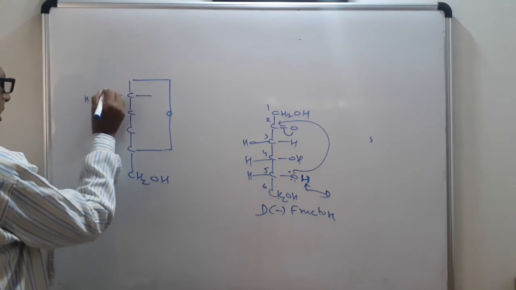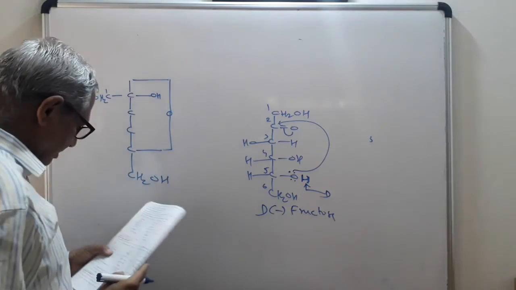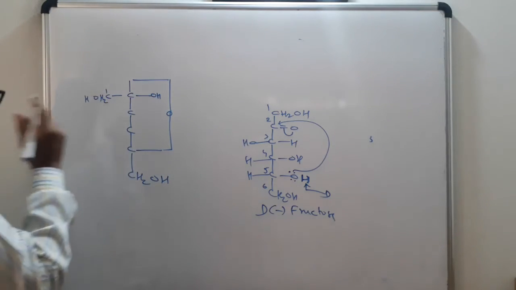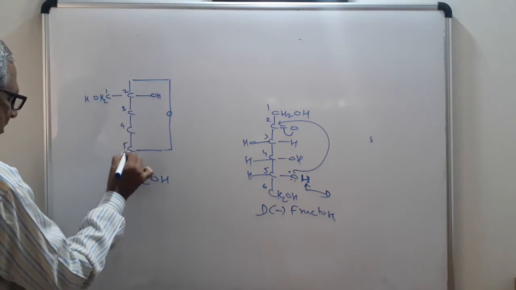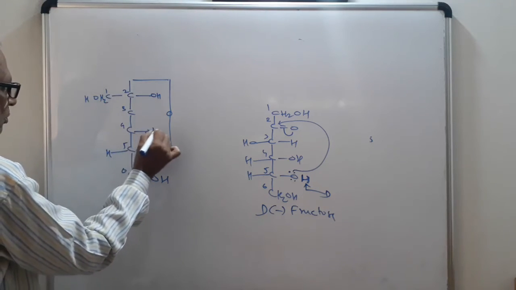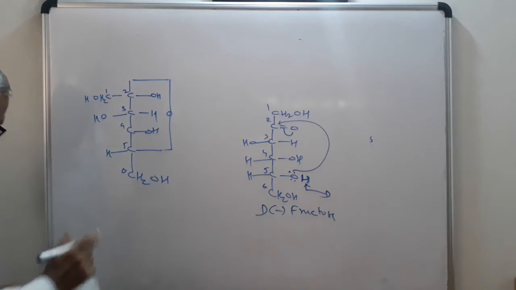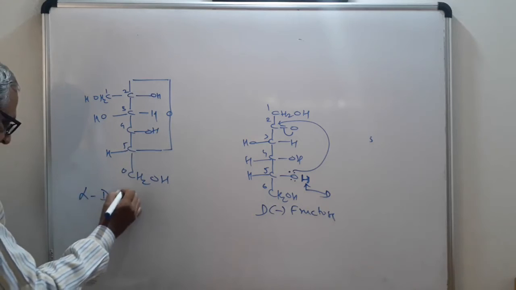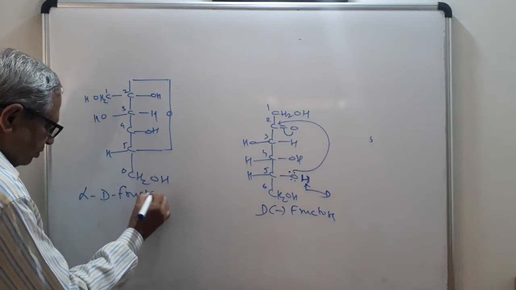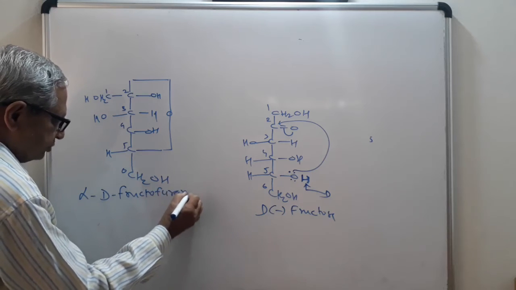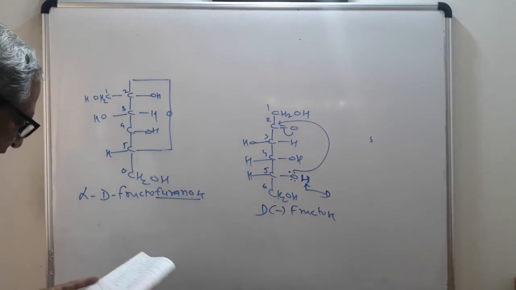CH2OH, this is your carbon number 1. Here is the OH group. Now this is carbon number 2, 3, 4, 5 and 6. Hydrogen, OH, OH, H. And this is known as alpha D fructofuranose. The furan indicates a 5-member ring containing an oxygen atom.